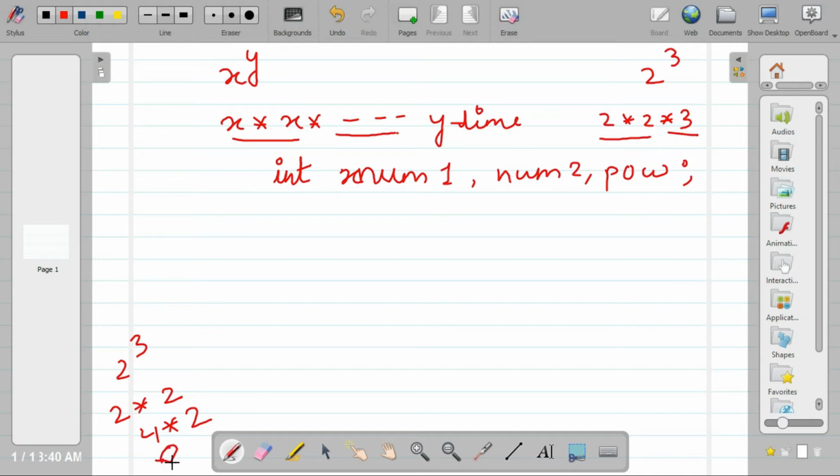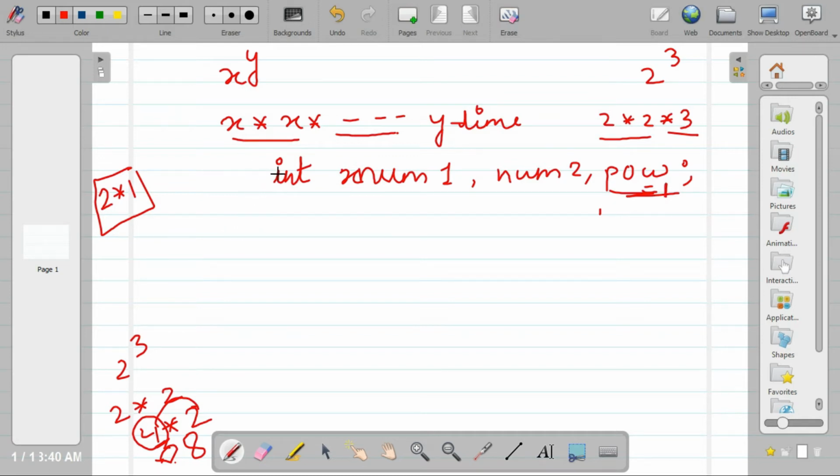So power stores this intermediate result, let's say 4, and then we will multiply 4 by num1. The initial value of power: because this is multiplication, the multiplication identity is 1, so the initial value of power will be 1. So let's initialize this power variable with 1.